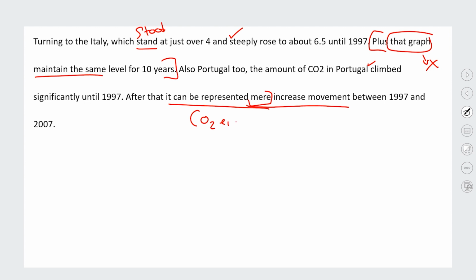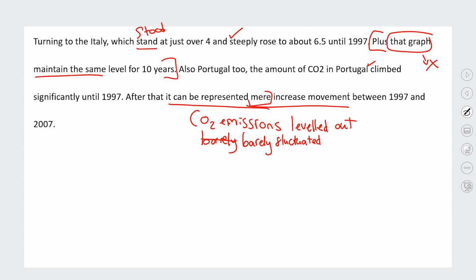CO2 emissions leveled out, sort of stayed the same or barely, if I can even spell barely, fluctuated, something like that.